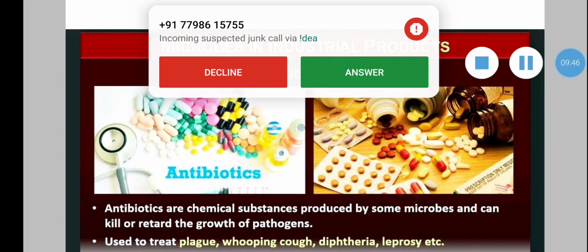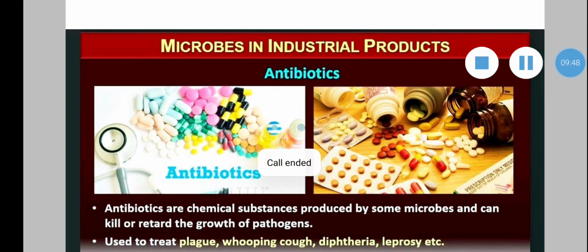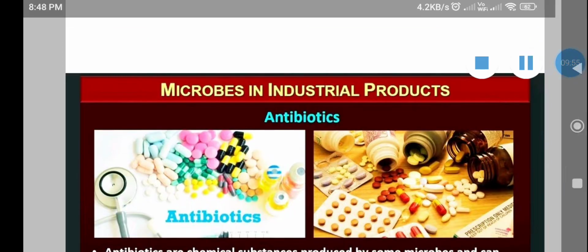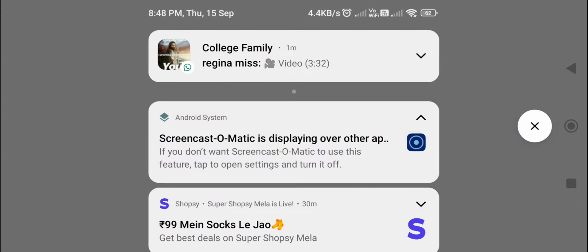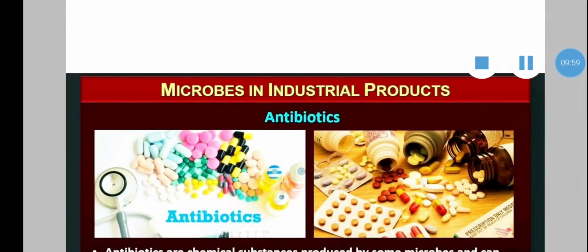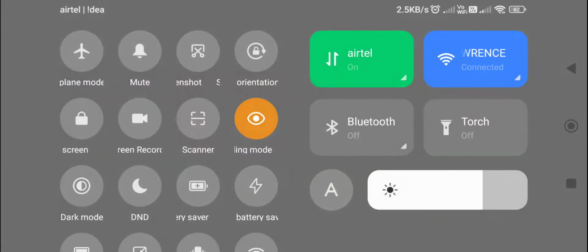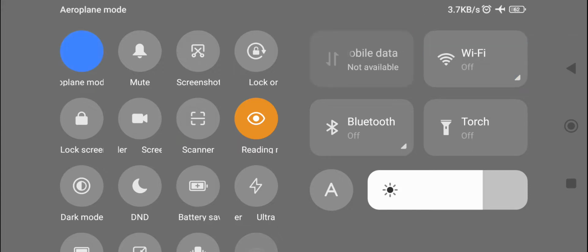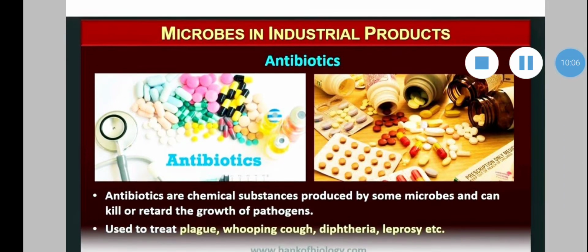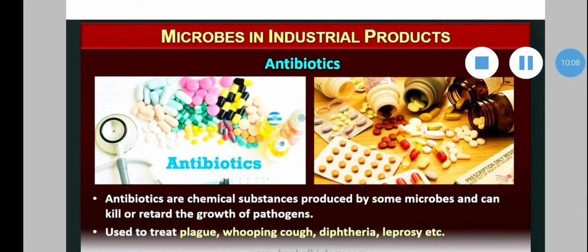Antibiotics are used to treat plague, whooping cough, diphtheria, leprosy, and many more diseases.